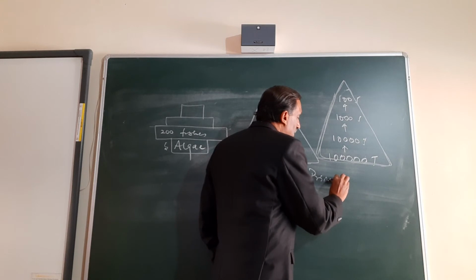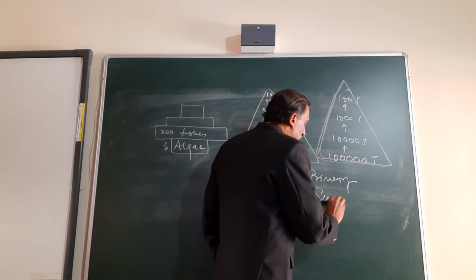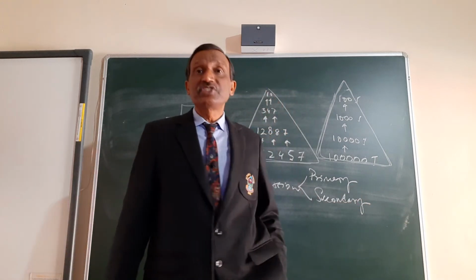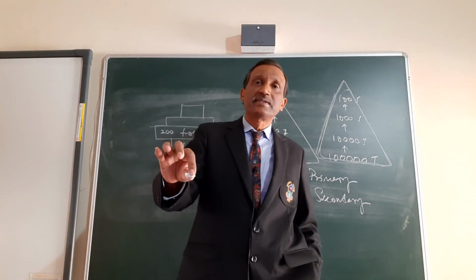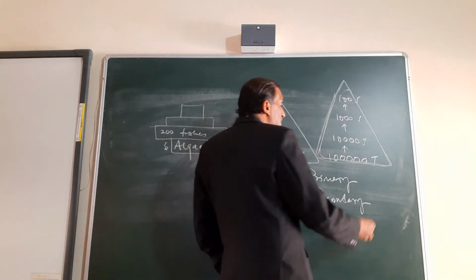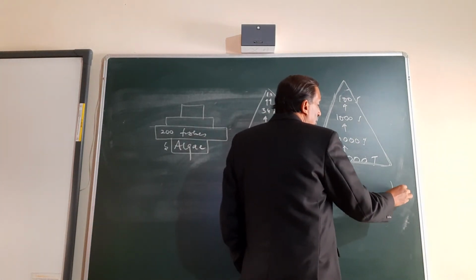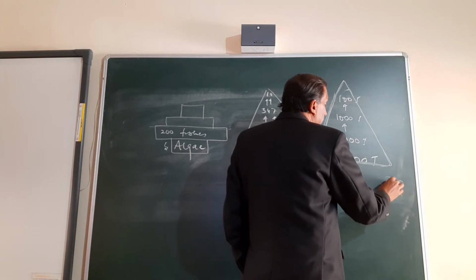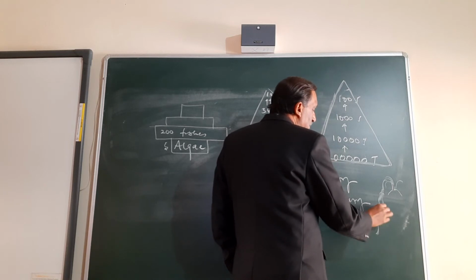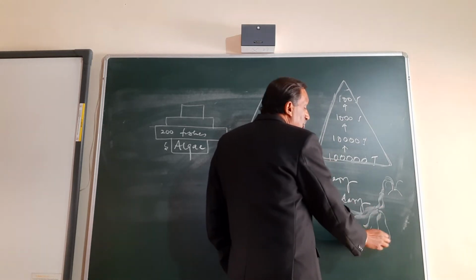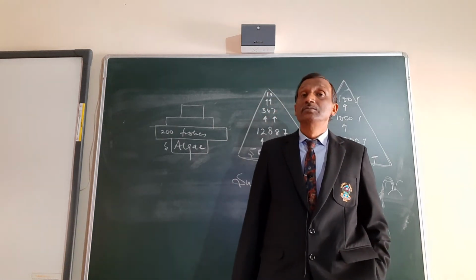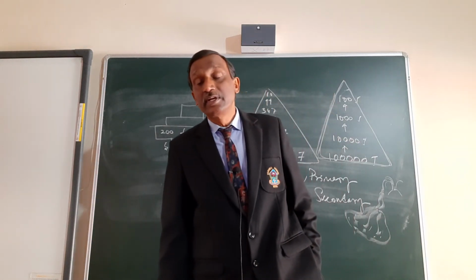Primary and secondary. Primary succession is the one which starts from just the basics, where there is no organic matter, a place where a volcano erupted, and after the volcano the lava is formed and spreads over a huge area. This place has a very thick layer of lava, 10 centimeters, 8 centimeters thick.